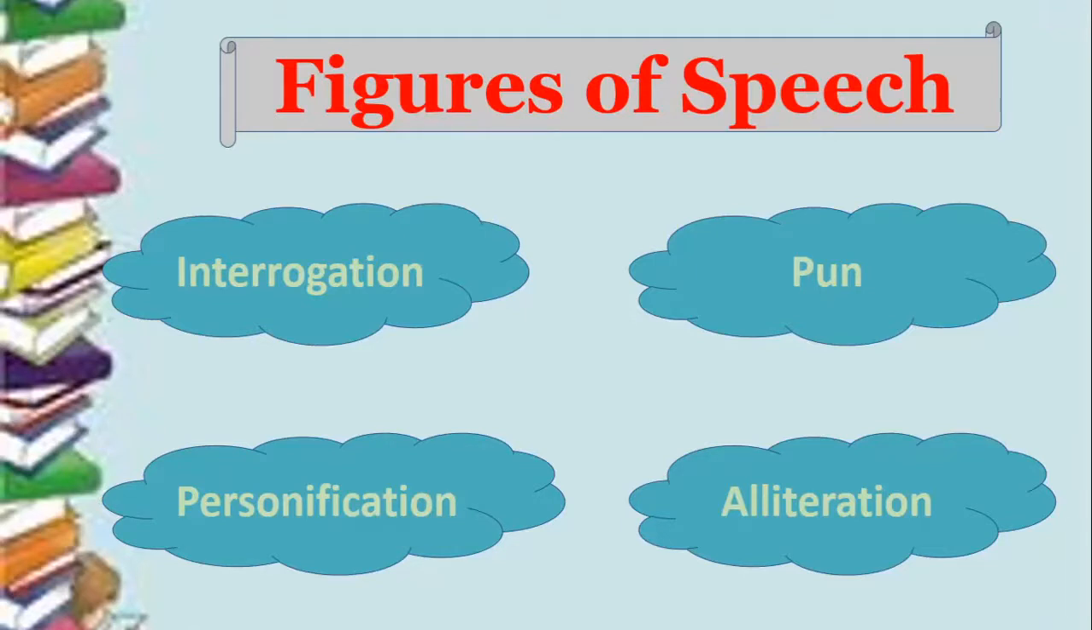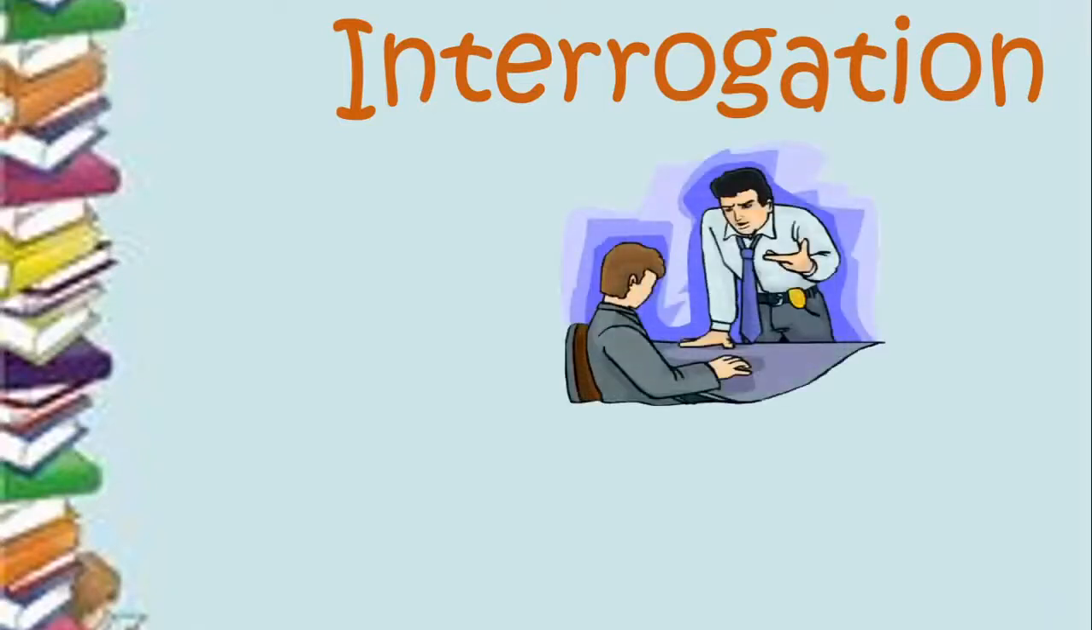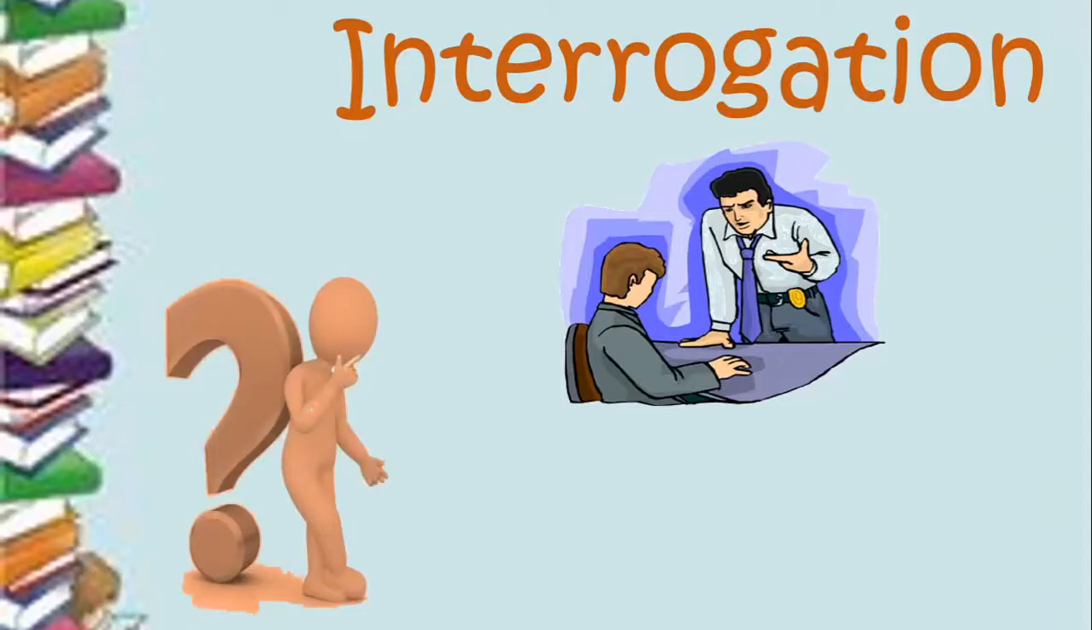So let us go to the first figure of speech that we have, that is interrogation. So what is the common meaning of interrogation? When someone tells you the word interrogation, immediately certain pictures are formed in your mind. That is asking questions. See how a person is being interrogated, means he's being asked some questions in order to derive information from him. So in a way I have understood that interrogation deals with the technique of questioning.